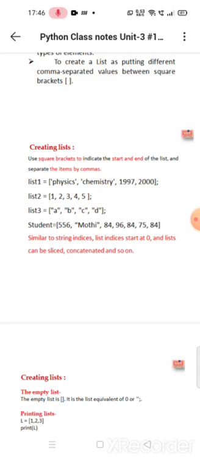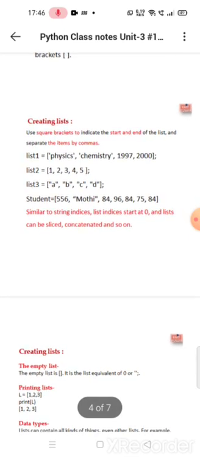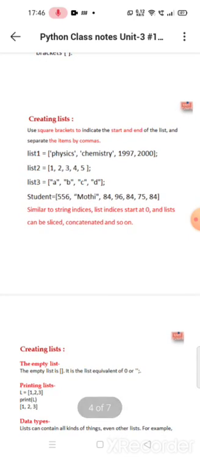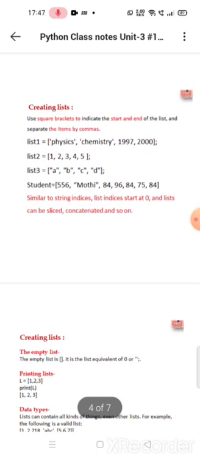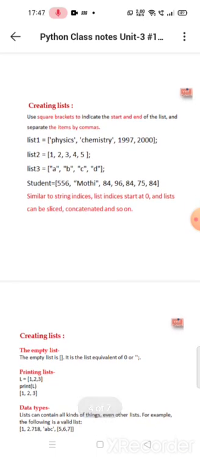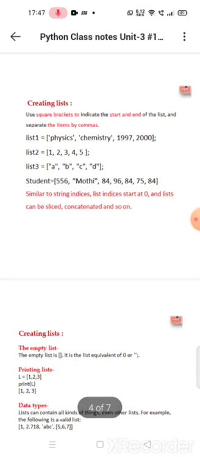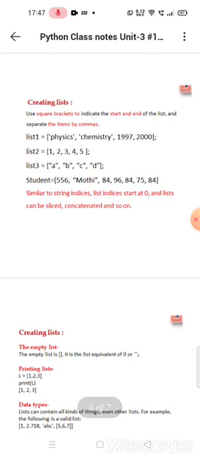Here physics is a string, chemistry is a string, but 1997 is an integer. 2000 is also an integer. List2. It means we can store any data type in a list. List2 has 1, 2, 3, 4, 5. These are numerical values, integers. List3 has only strings. In student also we have so many, like integers and a string.